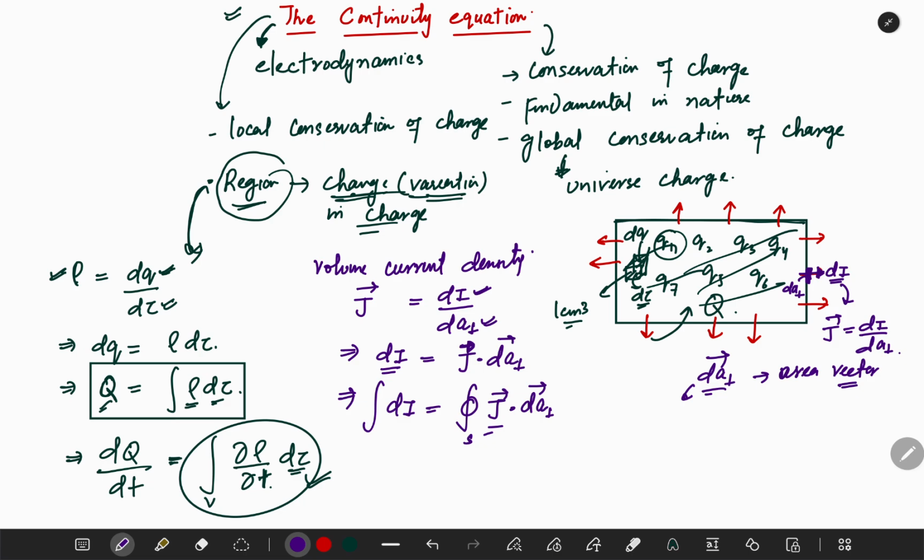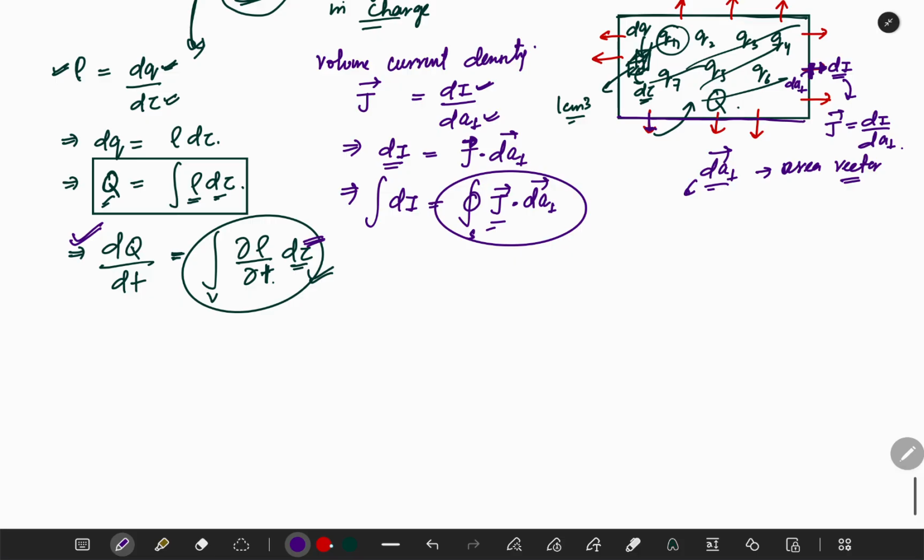Now, according to the equation of the continuity, the charge variation inside with respect to time is the current coming out through this enclosed surface. So that means this must be equal to this thing. Let me write it now, which implies volume integral ∂ρ/∂t dτ equals closed surface integral J dot dA. But remember, since this is the volume integral, this is the surface integral, we can use the divergence theorem.